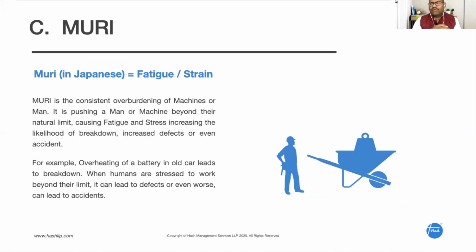And the third one we are going to look at is called Muri. Muri in Japanese means fatigue or strain. This is again the overburdening of machines and people, right? We are looking at two major themes: the manpower, and also the machines. When a machine is overburdened, what happens? The machine will start leaking oil, air leakage will happen. The machine will start vibrating. The internal stress level on the machine components will become too much, and after a period of time, the machine breaks down. Similarly, if you overburden people, what happens?